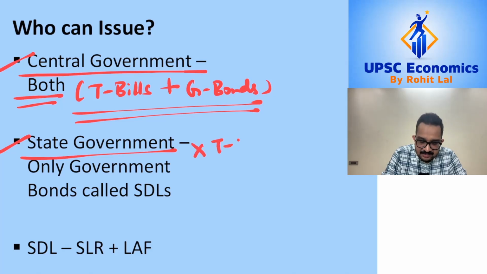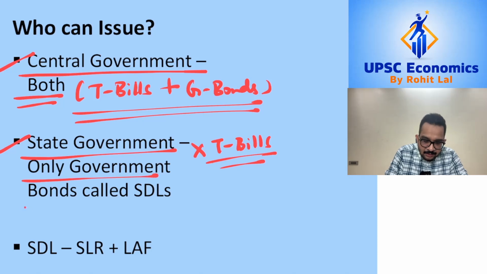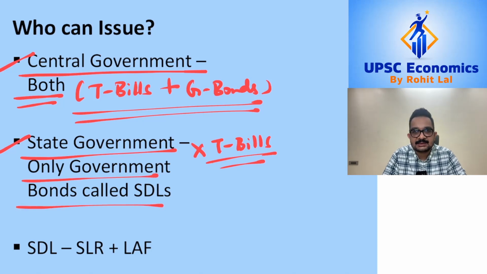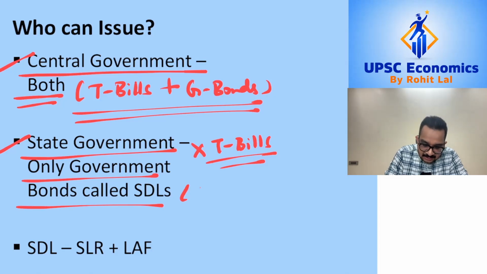That is, state governments are not allowed to issue Treasury bills and they can only borrow in the long term. That is, they are only allowed to issue government bonds, and these government bonds which the state governments issue are called state development loans or SDLs.